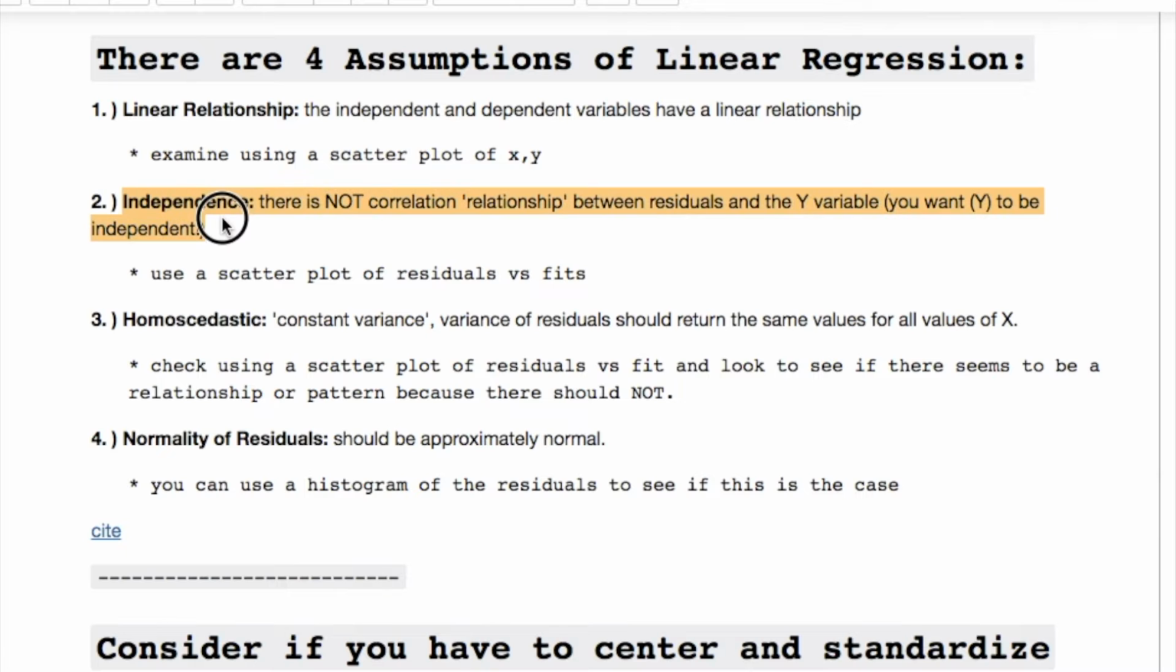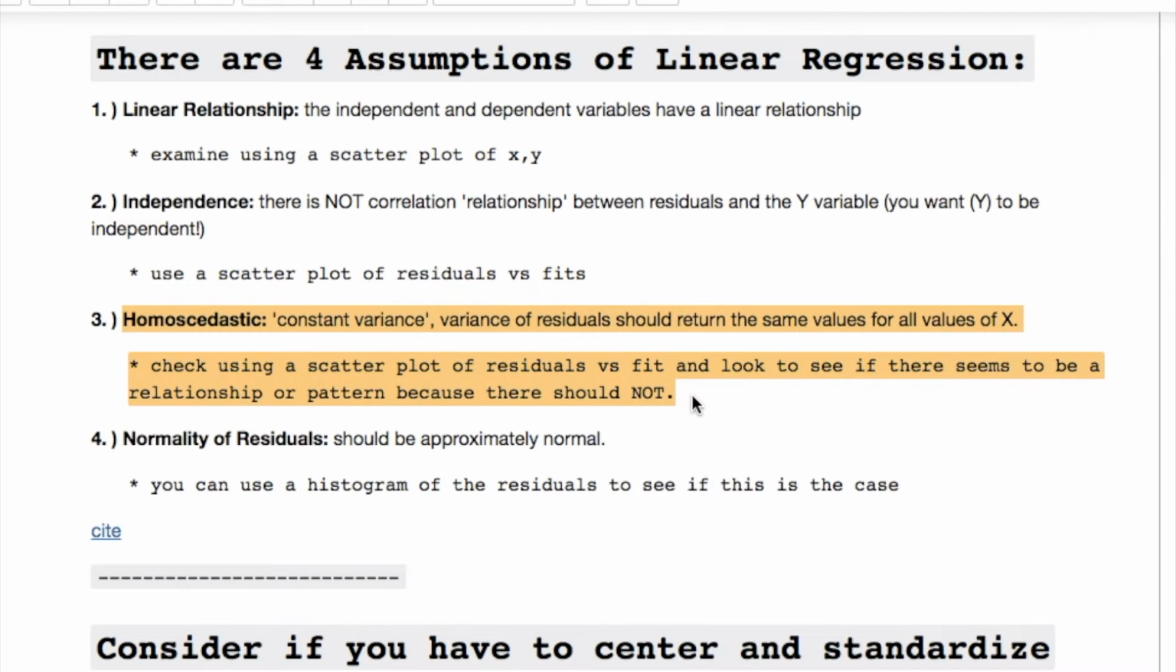You need to also look for independence, okay? You need to check that there's not correlation or some form of relationship between the residuals and the variable y. You may want y to be independent, okay? Use a scatter plot of the residuals versus your fits to establish this.